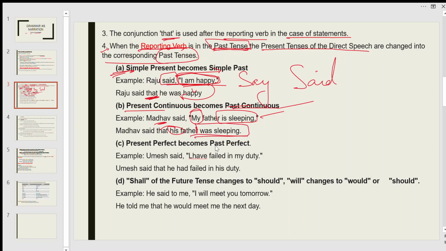Was sleeping. Okay. So third one, C. Present perfect becomes past perfect. For example, Umesh said, "I have failed in my duty."